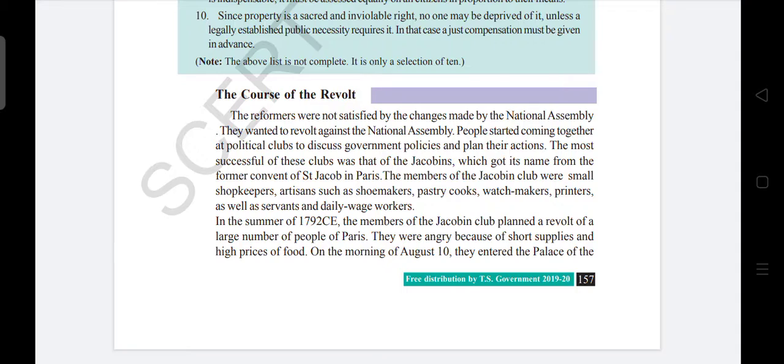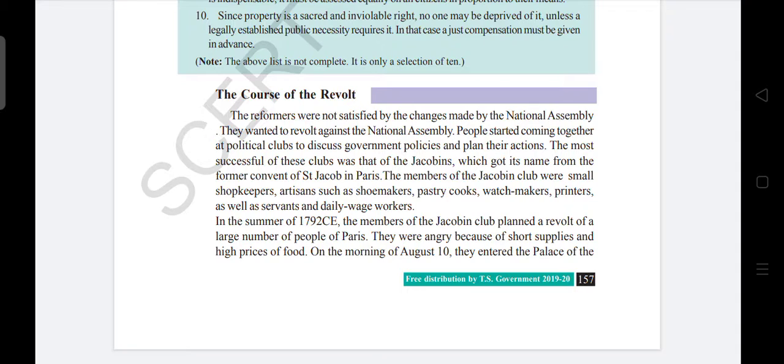These people started coming together at political clubs to discuss government policies and plan their actions. The most successful of these clubs was that of the Jacobins, which got its name from the former convent of Saint Jacob in Paris.